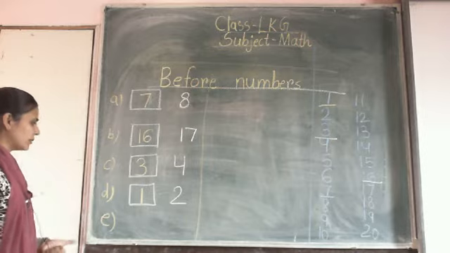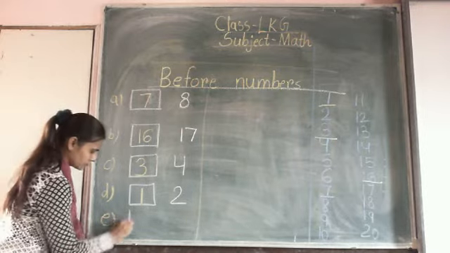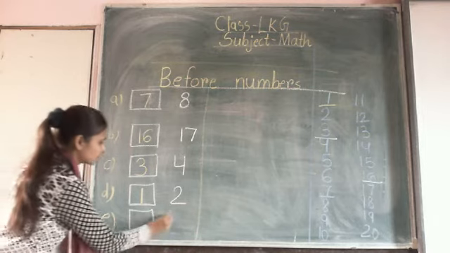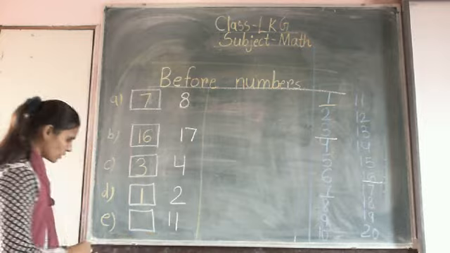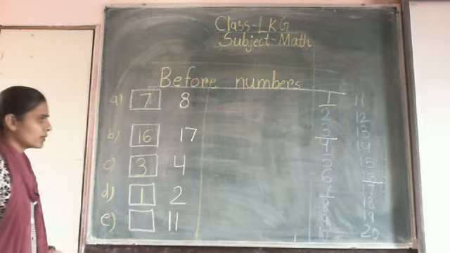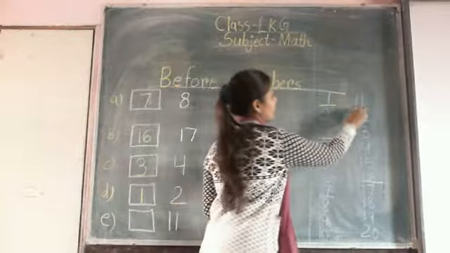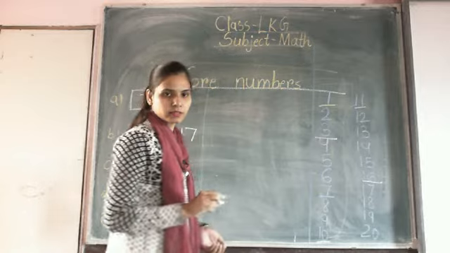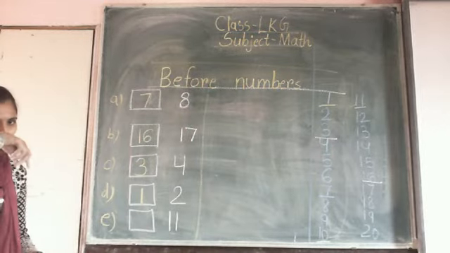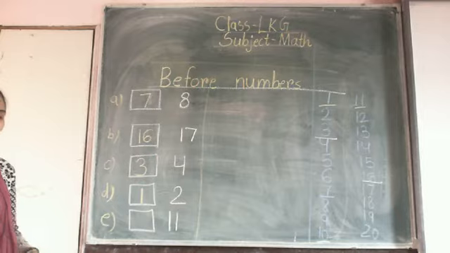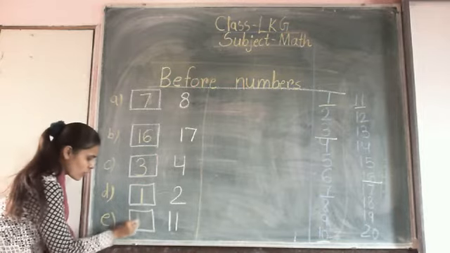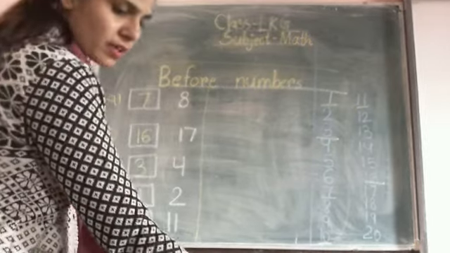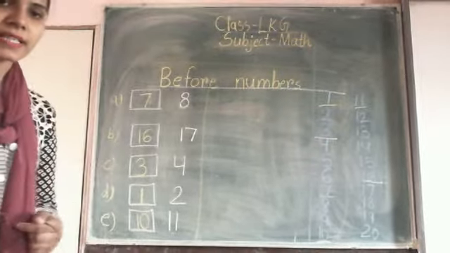After D, example number E. Here write 11. Now what is the before number of number 11? Number 10. After number 10, 11 will come. So before number of 11 is number 10. So in this box, write 10. So now write all the 5 examples. After this, we will write the next 5.